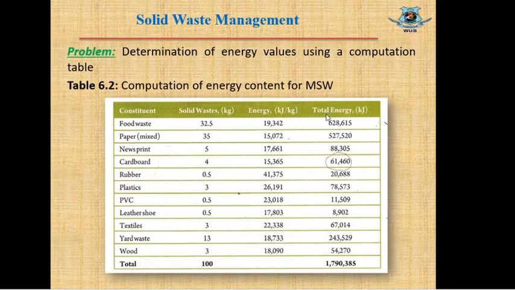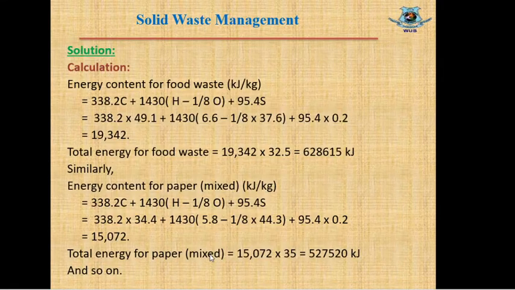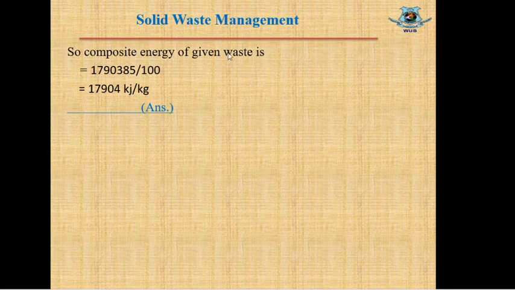If we sum this total energy content, we will get a value something like this. And now we need to calculate the composite energy content from this value. Our total energy is something like this value, and our total waste is 100 kg. So we can calculate composite energy content using total energy divided by total weight of solid waste. So composite energy is given by total energy divided by total weight of sample.